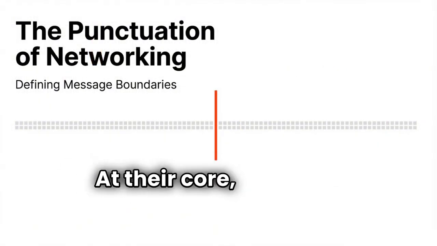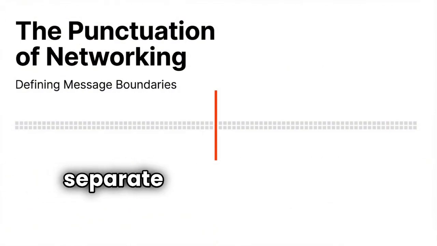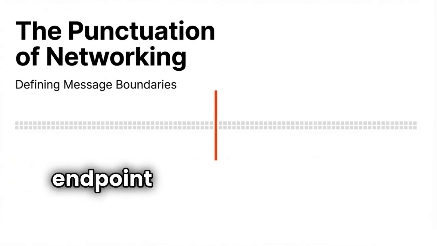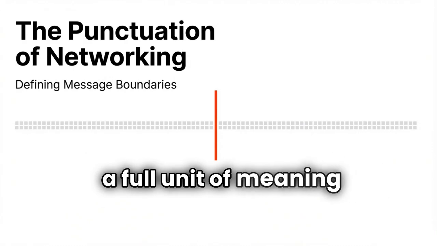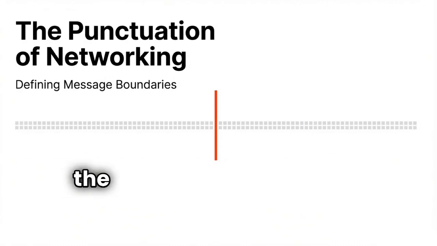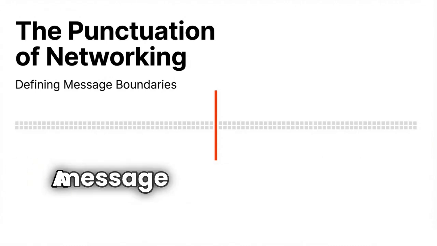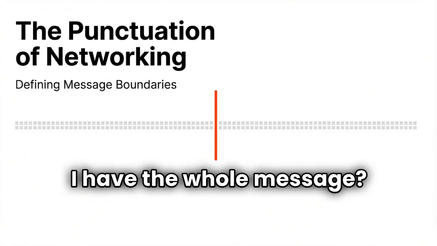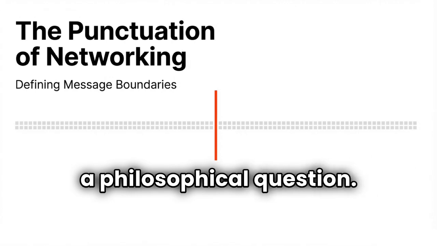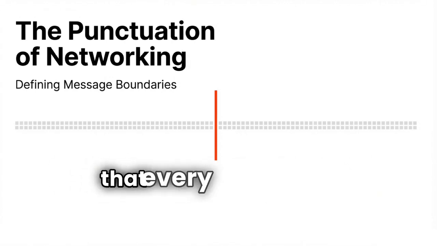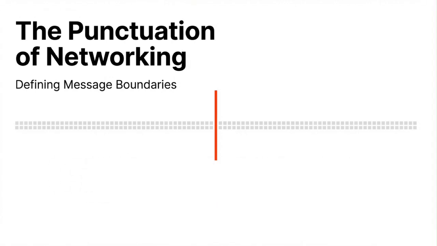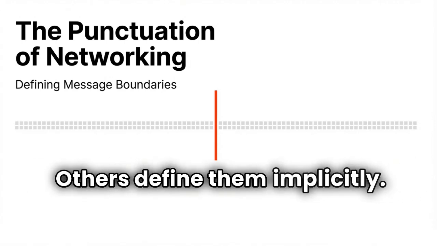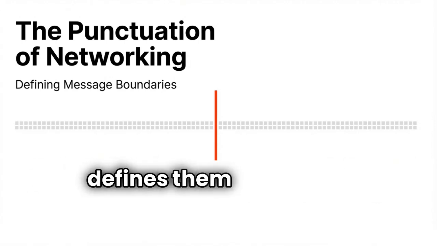At their core, message boundaries are the rules that separate one message from another during transmission. They tell the receiving endpoint when it has received a full unit of meaning and can stop reading, pass the message, and act on it. A message boundary answers a very specific question: how do I know I have the whole message? This is not a philosophical question. It is a practical one that every networked system must solve. Some systems define message boundaries explicitly, others define them implicitly, but every system defines them somehow.